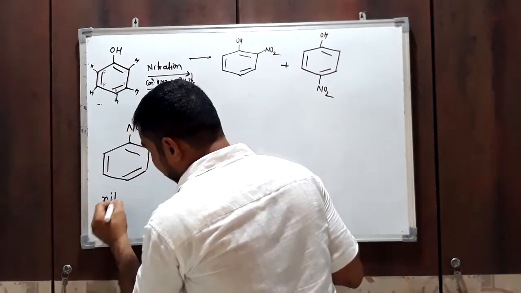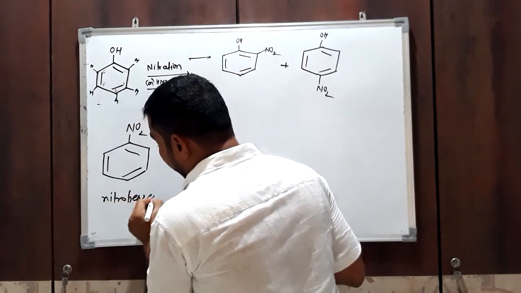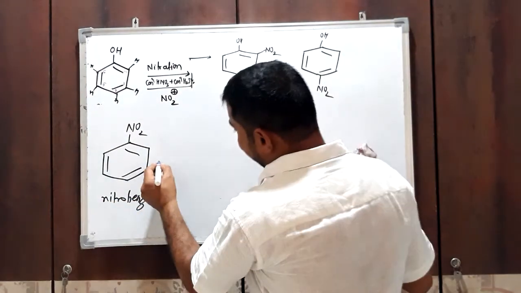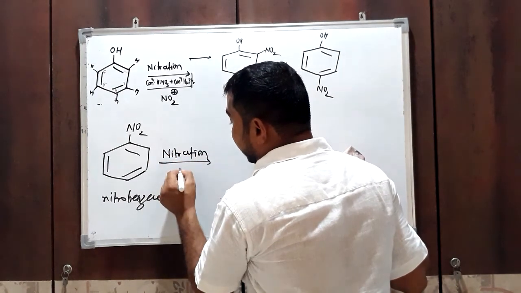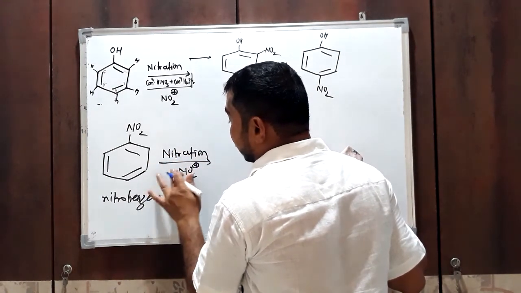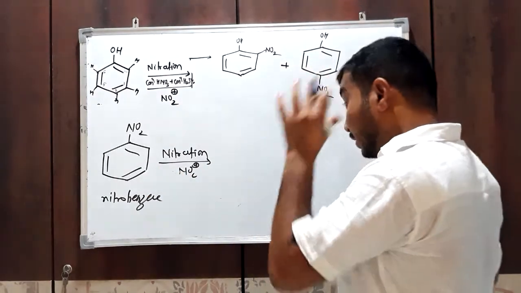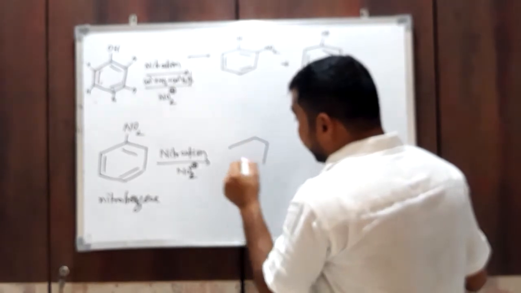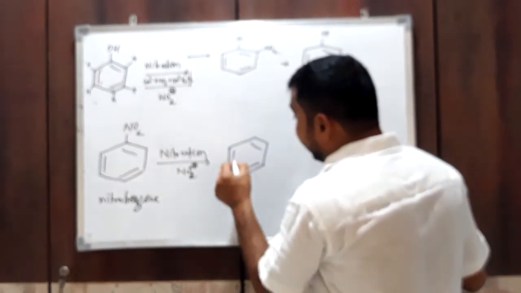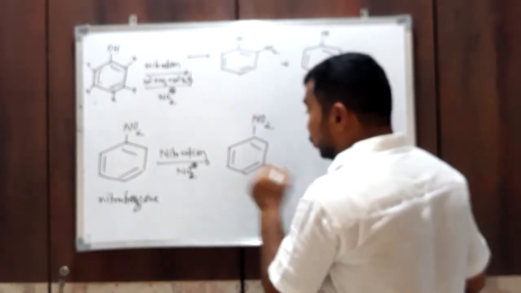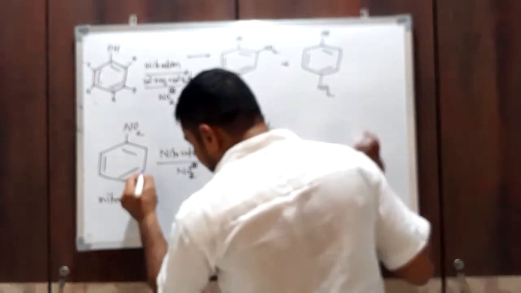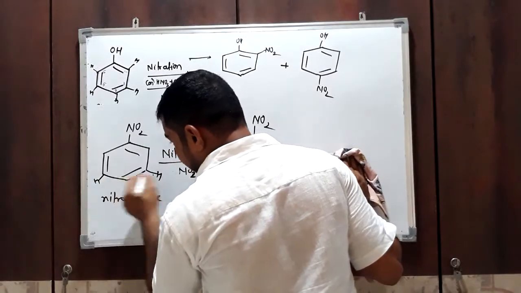Nitrobenzene is also a monosubstituted benzene. If we perform the same reaction, nitration, then see what happens. There is replacement of hydrogen by a nitro group. Nitro, NO2 plus, is the electrophile in this reaction. Then you will get only the meta disubstituted product. This NO2 group only replaces a hydrogen atom from the meta position, either this or that.